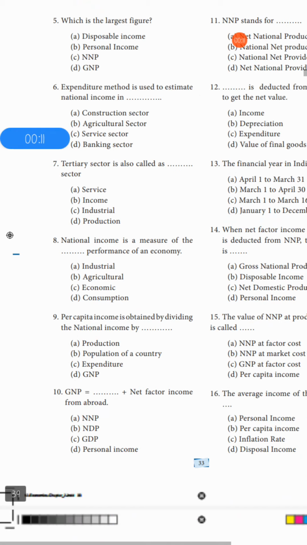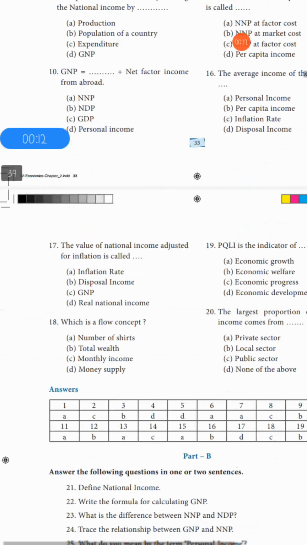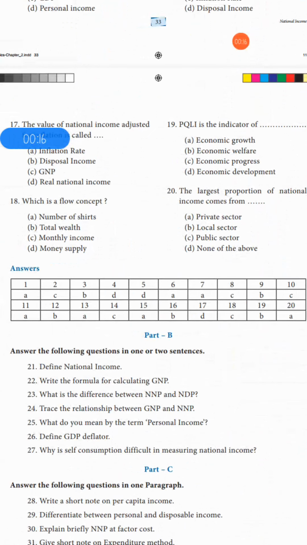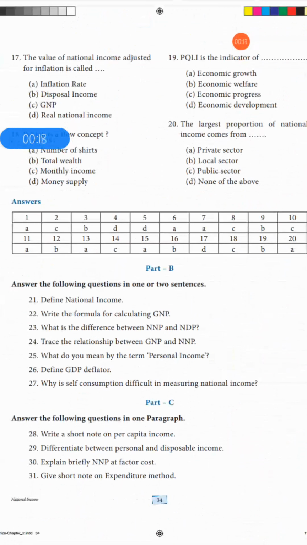So, hi students. Today we are going to mark the question answers for chapter 2, National Income. For part A, the answers are given below, so we can learn it from this. Now, let us mark the part B questions.